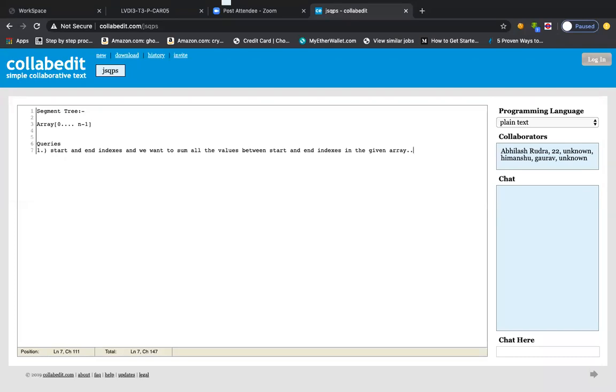So this will be the way, right? For example, let us say 100 queries or 1000 queries of the same type are given. Each query will have 2 indexes, a start and an end, and you have to sum all the elements between the start and end index. So what will be the time complexity? For example, if we are given n queries, what will the time complexity become?